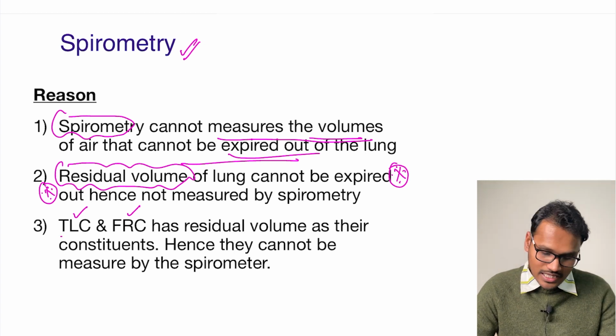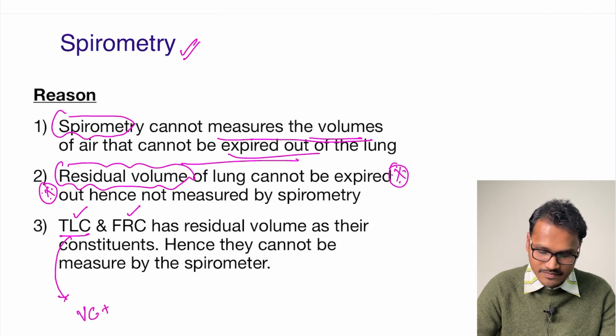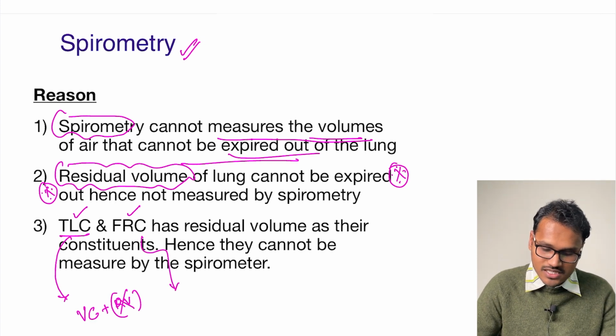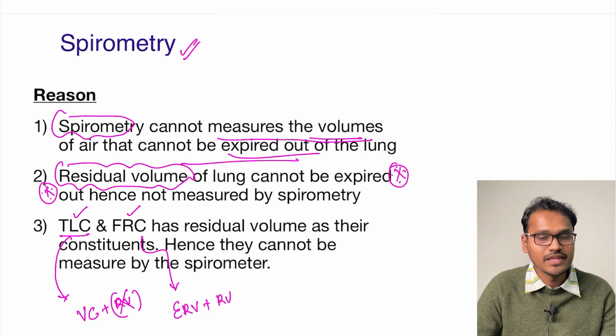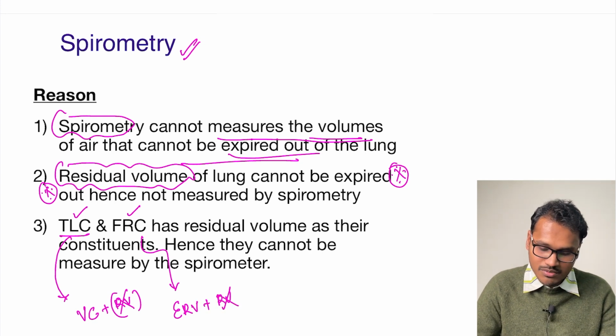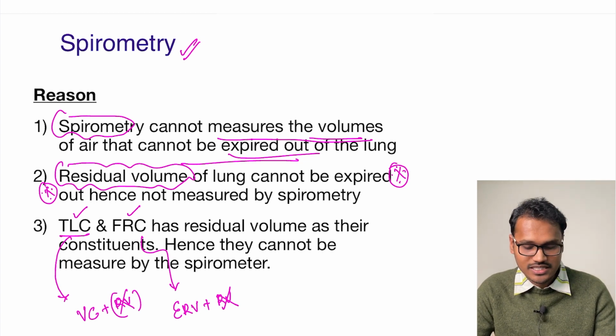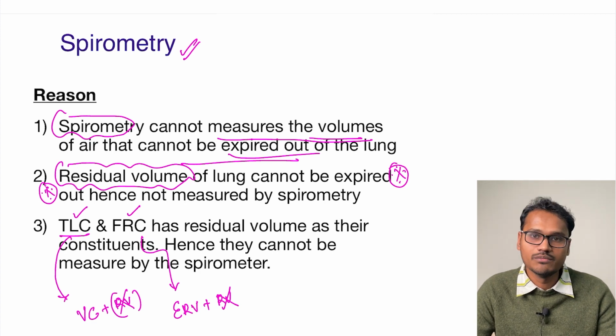Because TLC is nothing but vital capacity plus residual volume. Here residual volume cannot be measured, so obviously TLC cannot be measured. And FRC is expiratory reserve volume plus residual volume. Here again residual volume cannot be measured, so obviously FRC cannot be measured. So that is the reason why TLC, FRC and the residual volume, these three cannot be measured by a simple spirometer. We have special techniques to measure them.